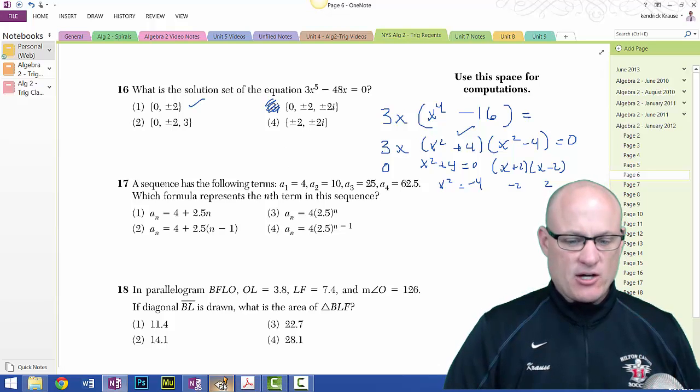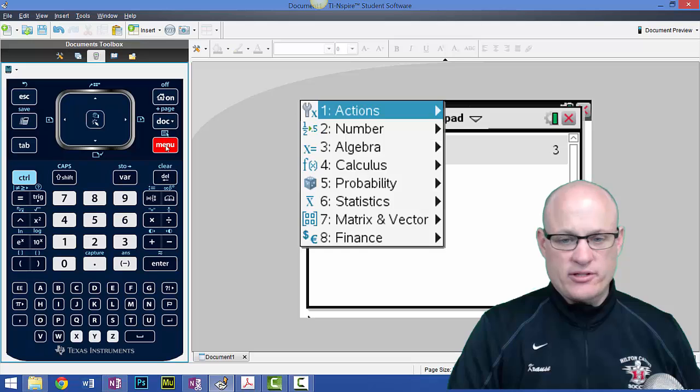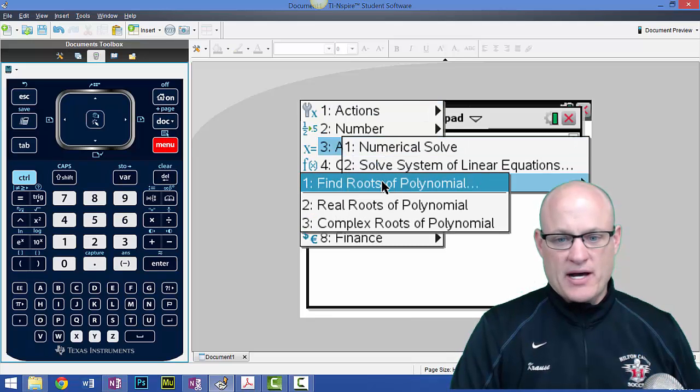If you have a TI calculator, I think you can do this on your TI calculator. So we're going to go into algebra. We're going to poly tools. Now, wait a second.